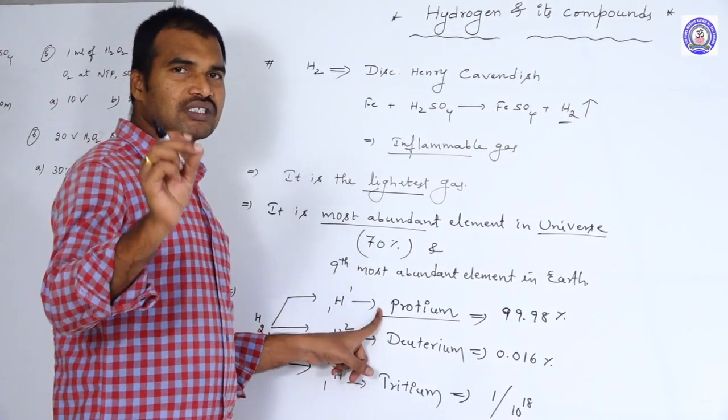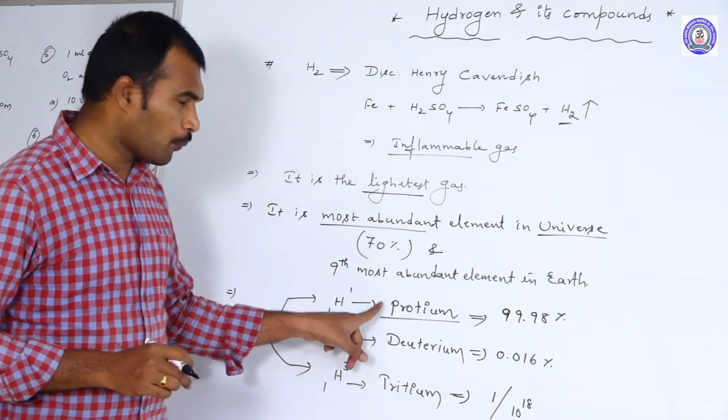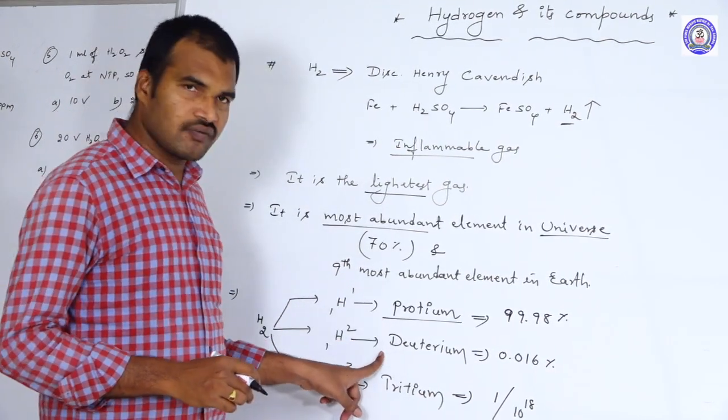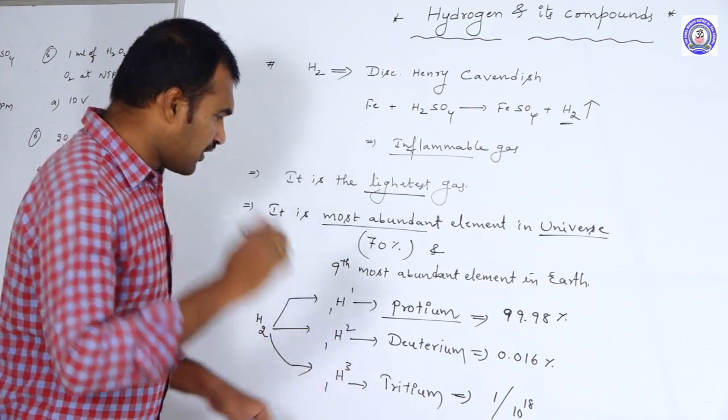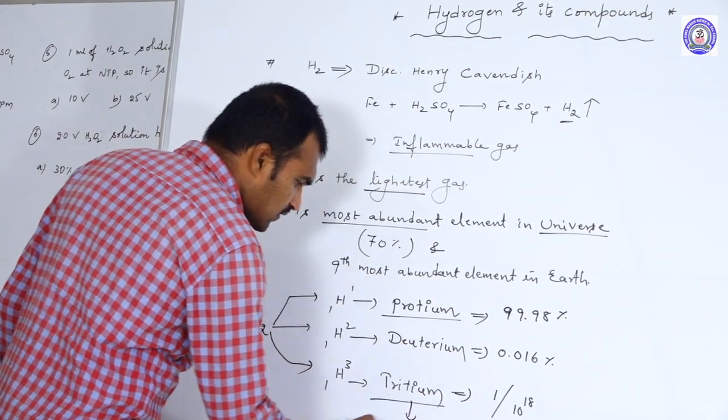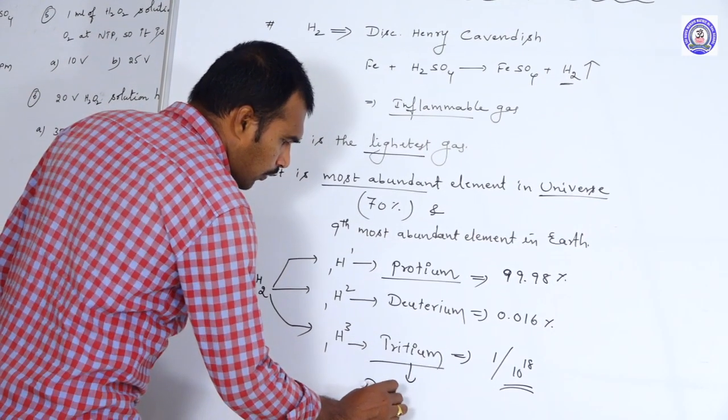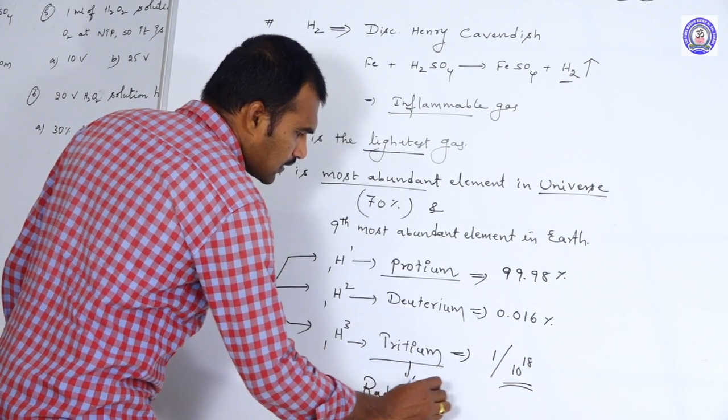What is the most abundant isotope of hydrogen? Protium. The second is deuterium, then tritium. Tritium is a radioactive isotope.